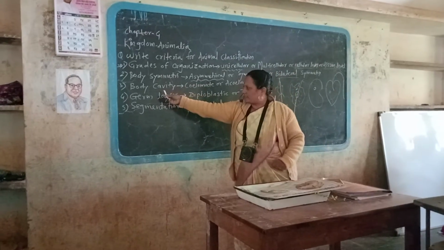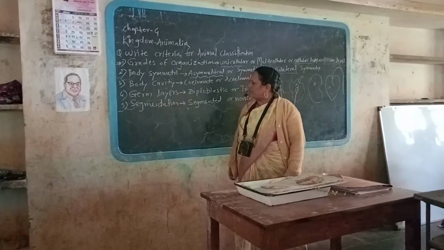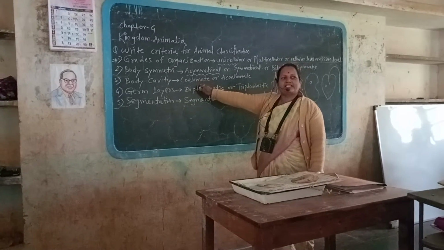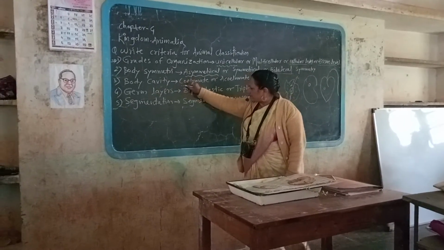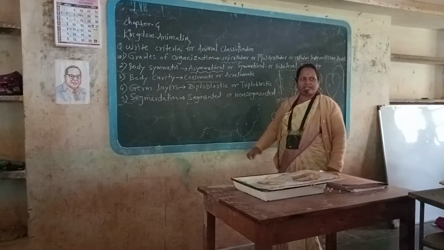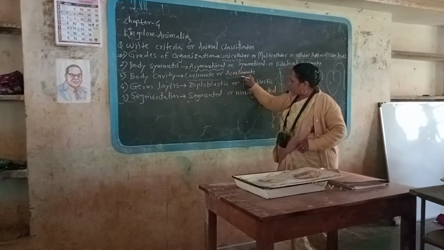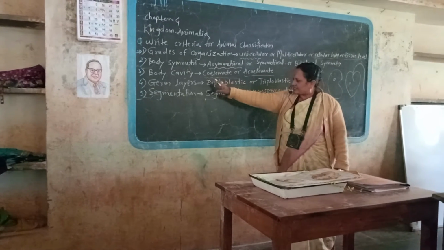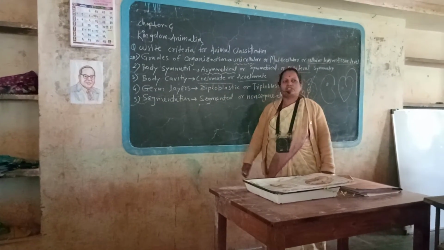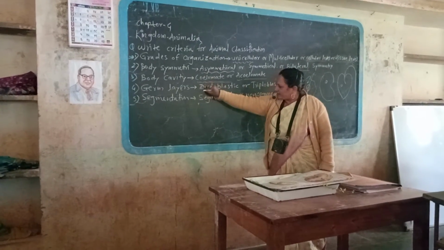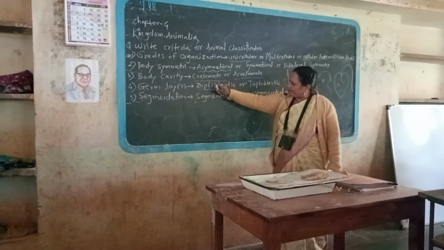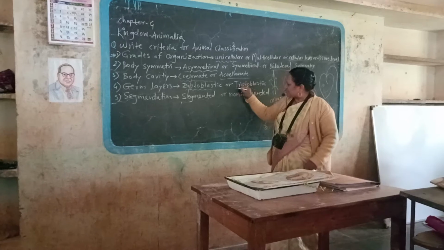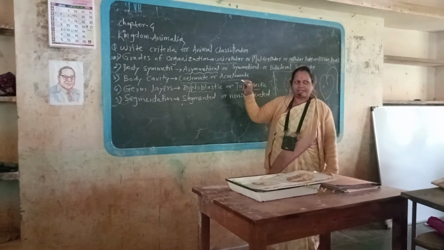Next criteria, that is the body cavity. Some organisms consist of a cavity, that is the body cavity called coelom, and those animals are called coelomate, and some animals are acoelomate. That means body cavity absent. Next, some animals show germ layers in the body, that is some animals are diploblastic, 2 layers are there. Some animals are triploblastic, 3 layers are there.